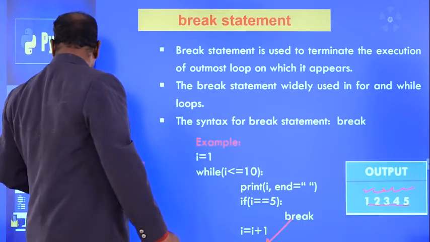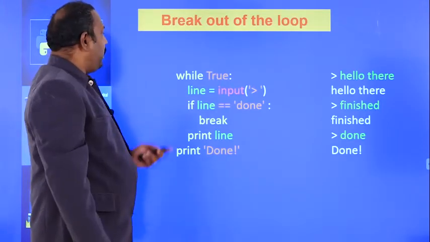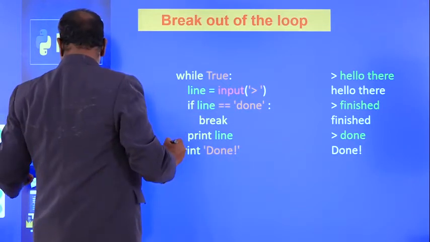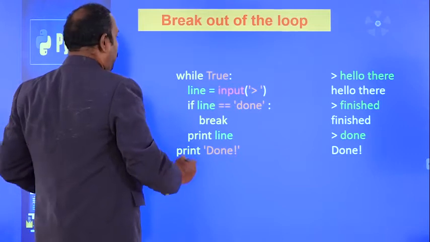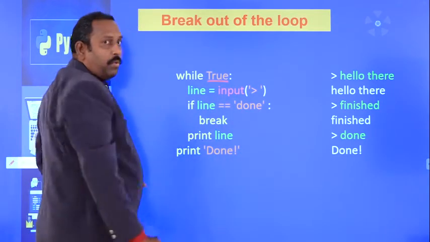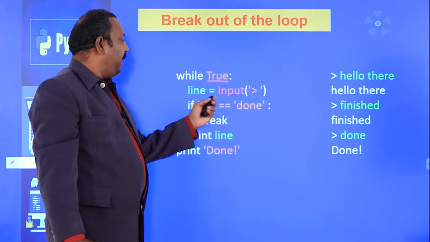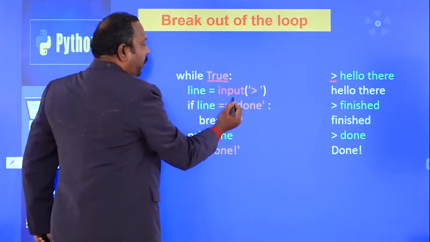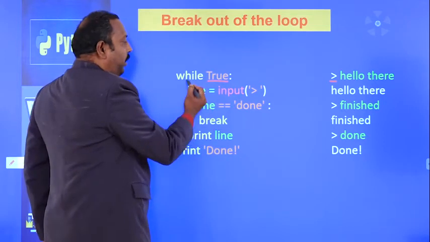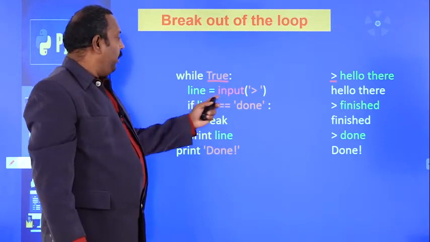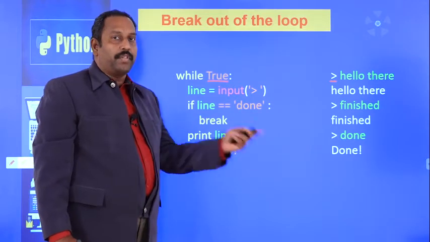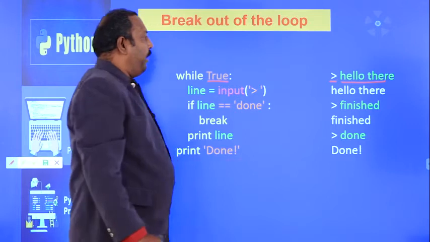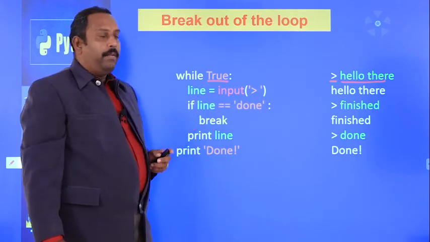Next one. In the next example you see while True. While True means the condition is always true here. Then line equal to input, with the greater than symbol printed as the prompt, and whatever input you give will be stored in the variable called line. Input always takes the value in the form of a string. For example, if hello there is given as input, that value will be stored in the variable called line.